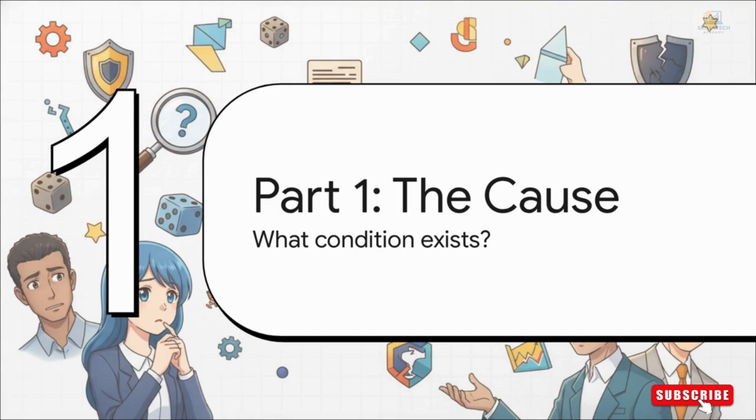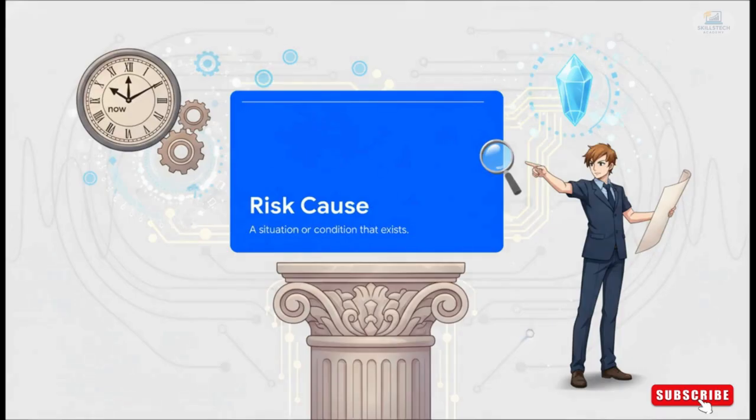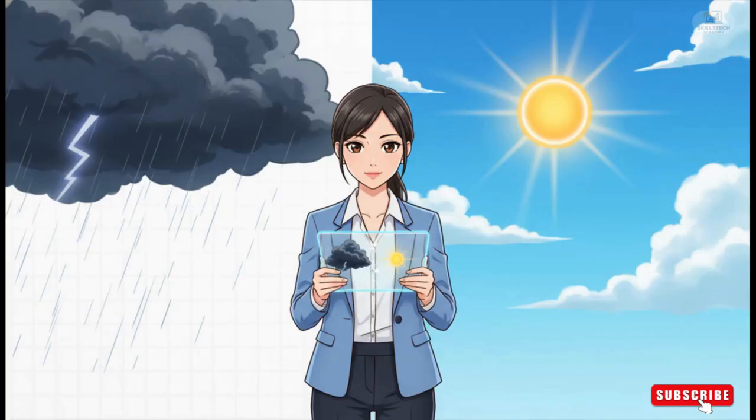All right, let's break it down. First up, the cause. This is the absolute foundation of our risk statement. It's not about some fuzzy future thing, it's about a condition that exists right now. The most important thing to get here is that a cause is a present tense fact. It's a reality we are currently dealing with that basically sets the stage for a potential risk. You can think of it as the given in our risk equation. It's our starting point. So instead of that vague, unpredictable weather, we get specific. The existing condition, the cause, could be a forecast for bad weather, or, and this is a key point, it could even be good weather. Because remember, risks can be positive opportunities too. For this example though, let's stick with bad weather for now.